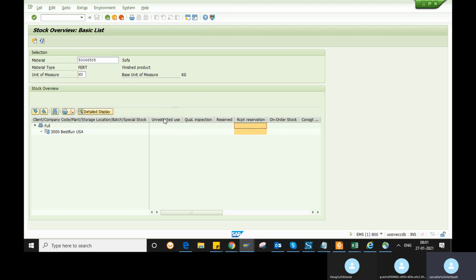So whatever we had discussed previously, this is the one. After sending goods to the storage location, it will be stored in unrestricted stock. If they require a quality inspection, it will be moved to the quality stock, like that. After doing a purchase order and a goods receipt, we will have the stock here. But I just now created this material, so it doesn't have any stock. In this material also, no stock.